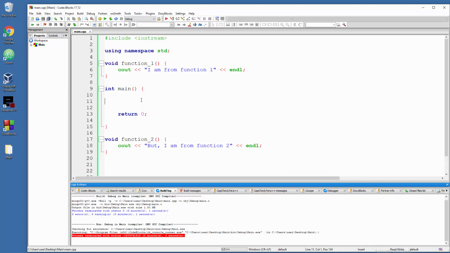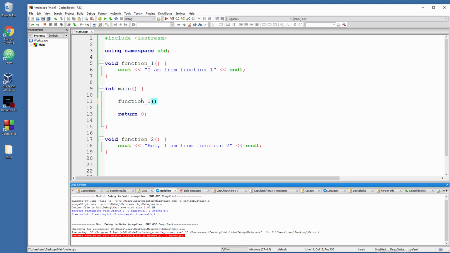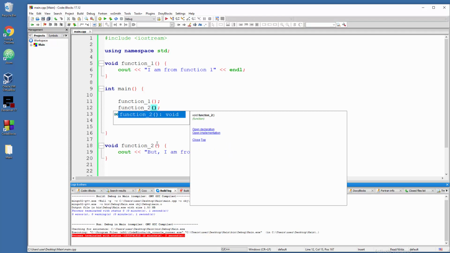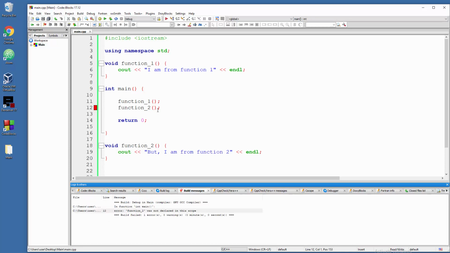So now here, what's gonna happen if we say function 1, we're gonna call it with a semicolon because this is the end of the command, and let's steal this line for function 2. So now what will be the result in this case? Let me see. Error again, because function 2 was not declared in this scope.